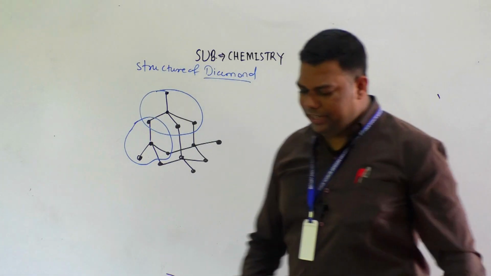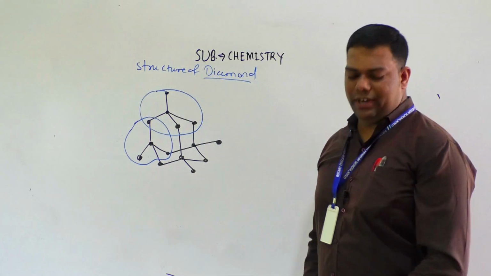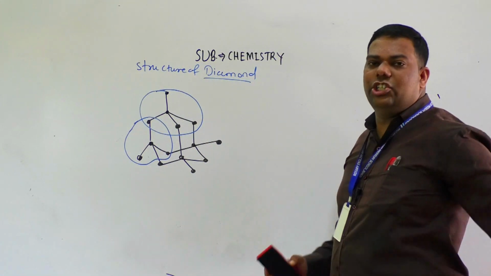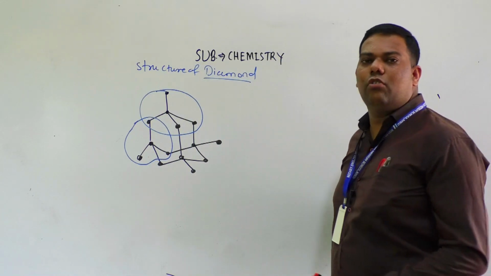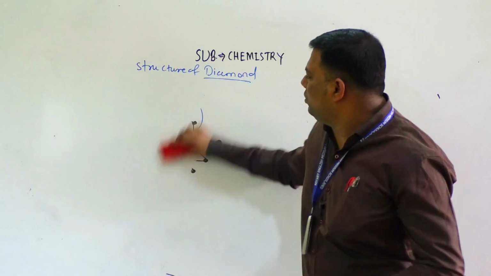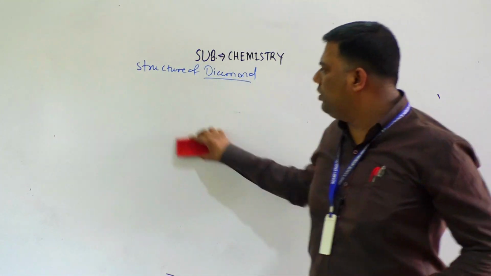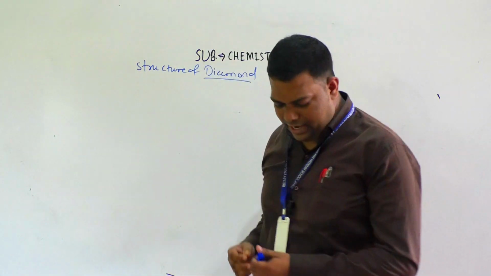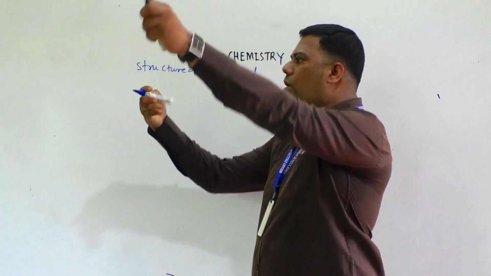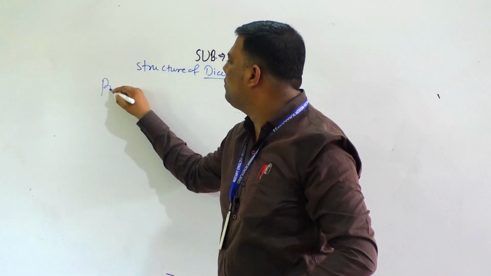So like this, we have to observe the tetrahedron arrangement in diamond. Now we will discuss the properties of diamond. Whatever I am saying, you have to write each and every word in your notebook. Properties of diamond.